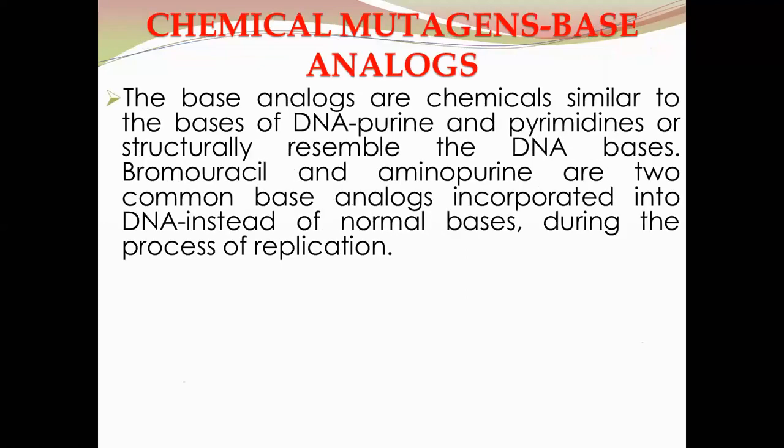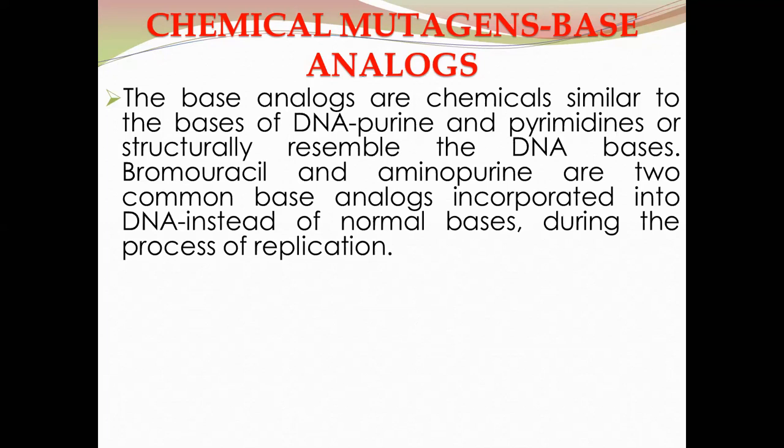Among the chemical mutagens are the base analogs, which are structurally similar to the bases that are incorporated into the DNA. These base analogs are chemicals similar to the bases of DNA. Purines and pyrimidines structurally resemble the DNA bases. Among the base analogs, bromouracil and aminopurine are two common ones incorporated into DNA instead of normal bases during replication.